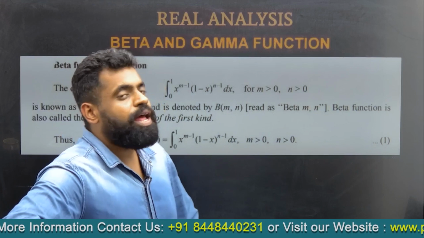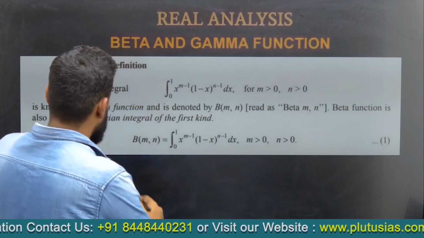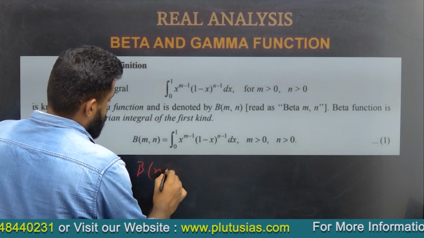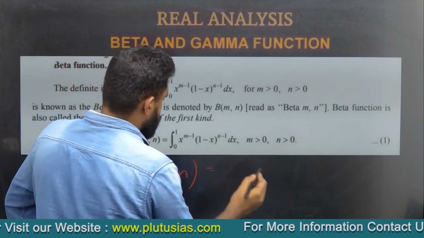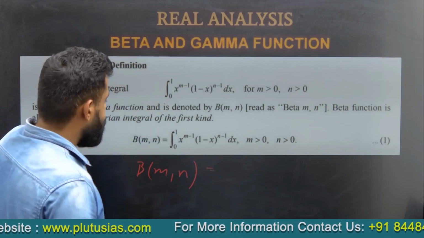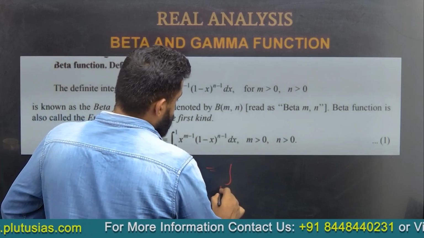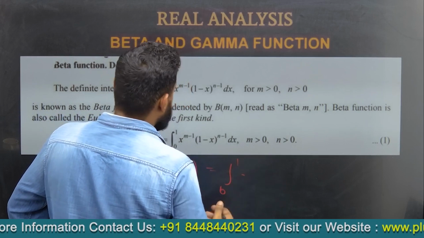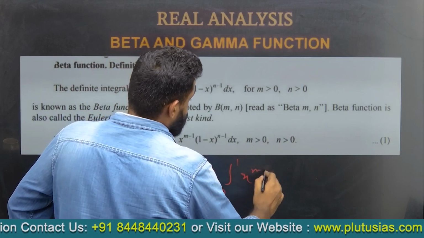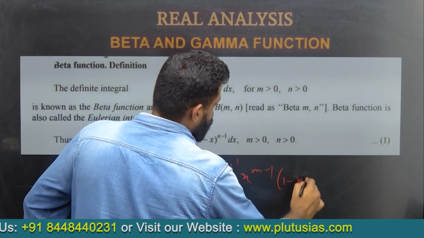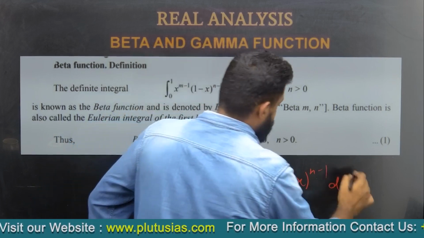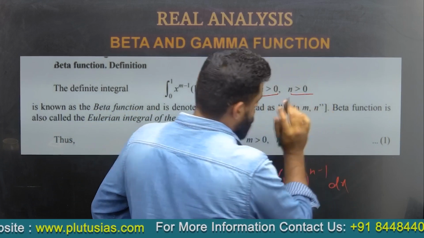So beta m, n is a definite integral given by integrating from 0 to 1, x to the power m minus 1, (1 minus x) to the power n minus 1 dx, for m greater than 0 and n greater than 0.